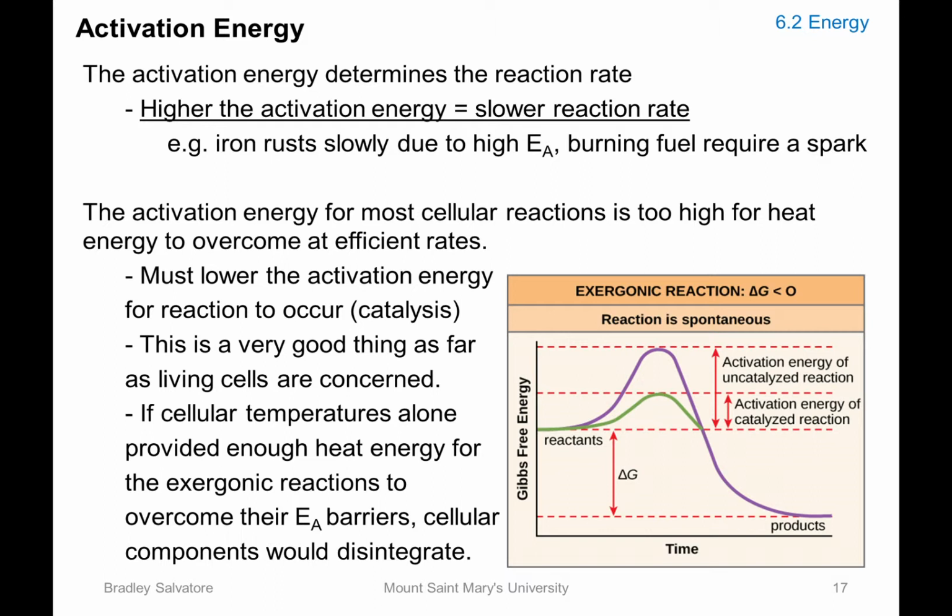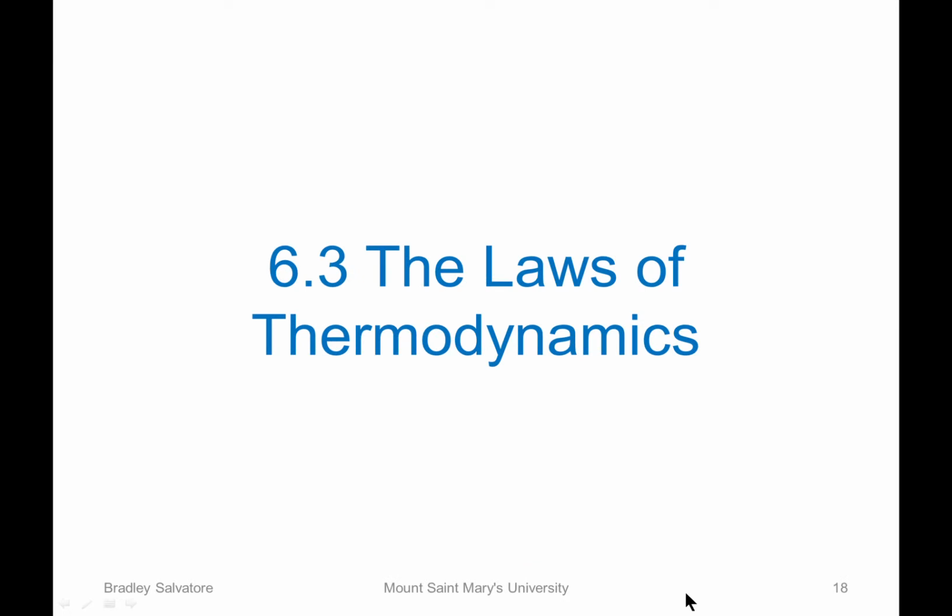This is a good thing that enzymes exist and that most of our cellular reactions have really high activation energy, because if they had a low activation energy, they would be too spontaneous, and the reactions would just occur left and right in our body. Our components would disintegrate, and we wouldn't be human beings anymore. So it is actually a good thing that we need enzymes to overcome this energy barrier to allow for reactions to occur. That concludes our 6.2. We will talk about 6.3 next.